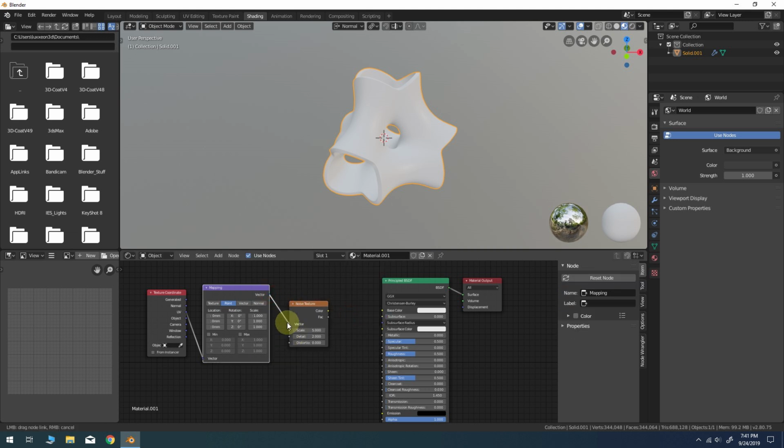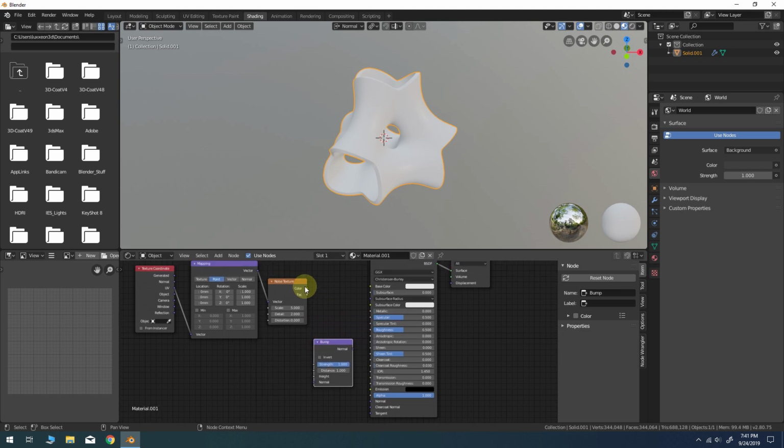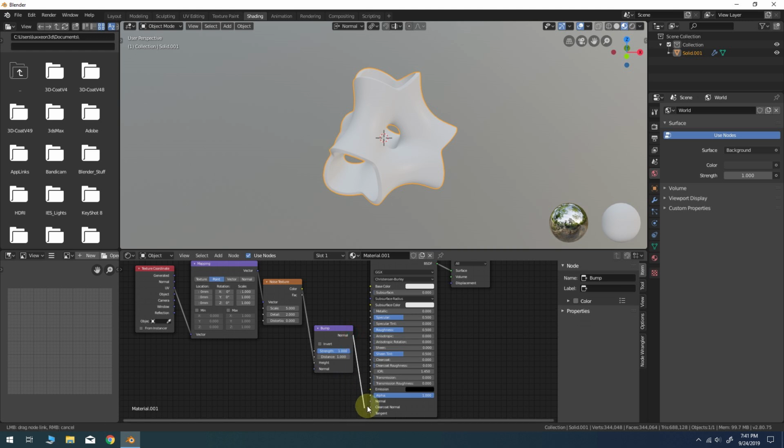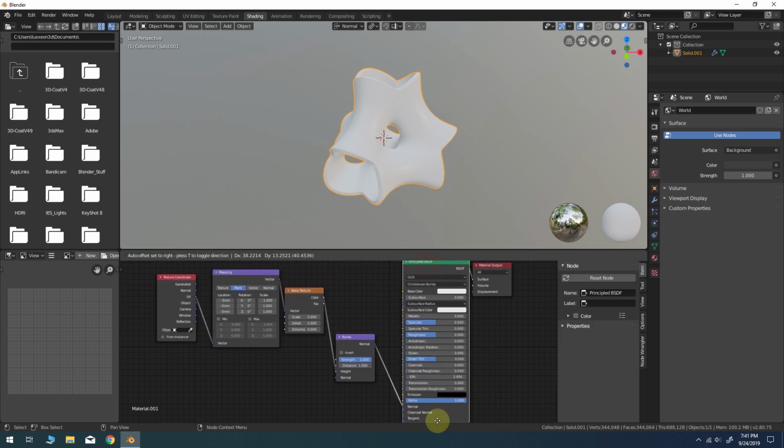Connect the vector parameter of the mapping node to the vector parameter of the noise texture, and then Shift A again to bring in the bump node. And we'll go ahead and match up the color parameter with the height of that bump node, and then attach the normal output to the normal parameter of the principled shader.